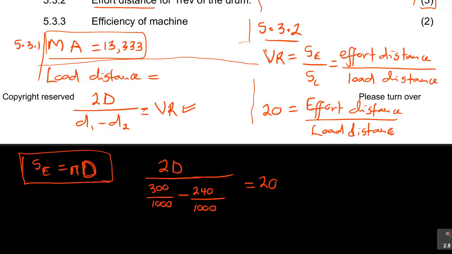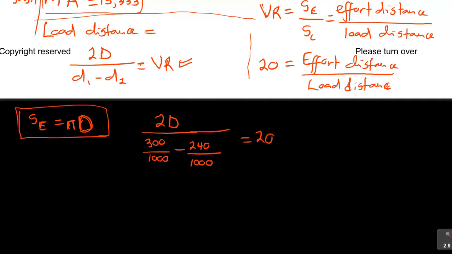So for now, I can use that actually. And then if I use it, it will be 2d over, this will give me 0.3, and this will give me 0.24. So it will be 0.3 minus 0.24 is equal to 20.